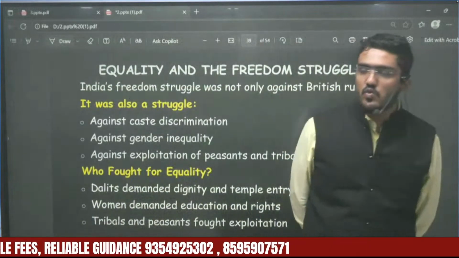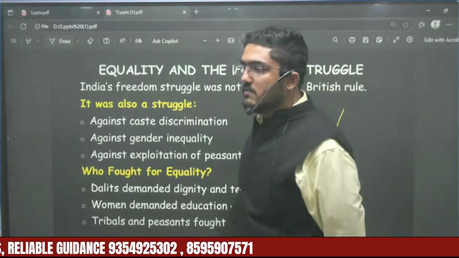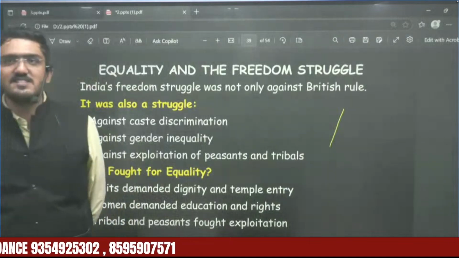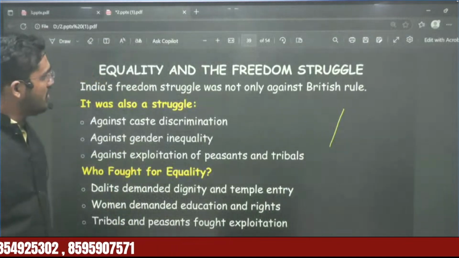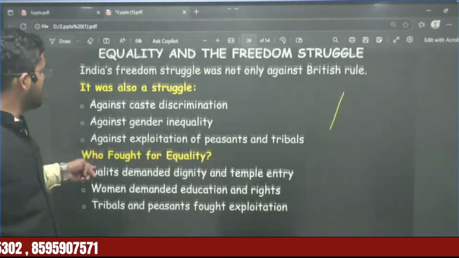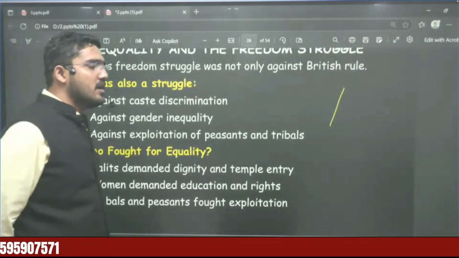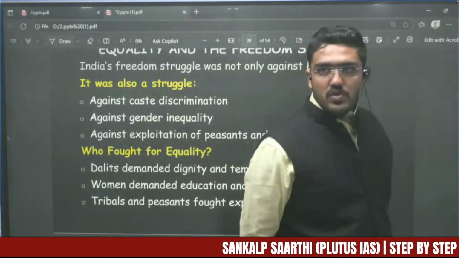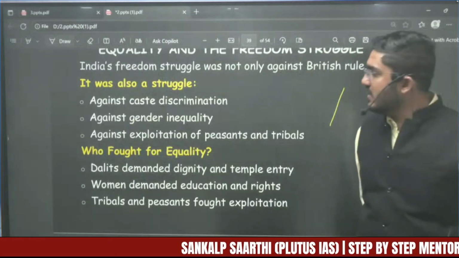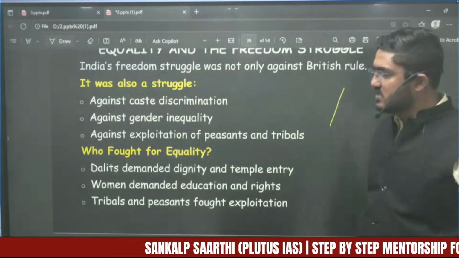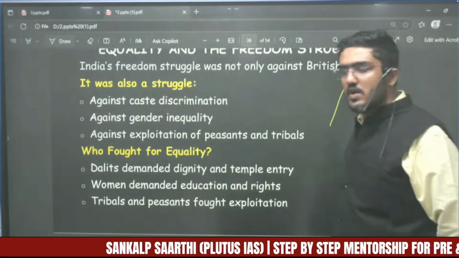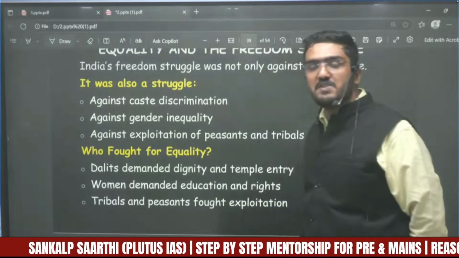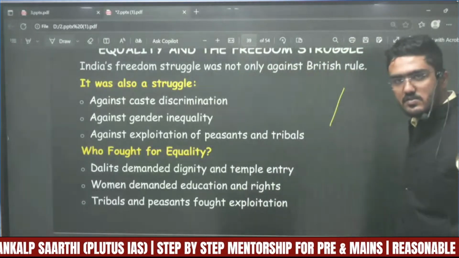We can note from this speech that the major problem in our country was this poverty, this disparity. So all of our Indian freedom struggle was not just a struggle against the British rule, but also a concerted fight against caste discrimination, against gender inequality, and even against the exploitation of the peasants and tribal groups.